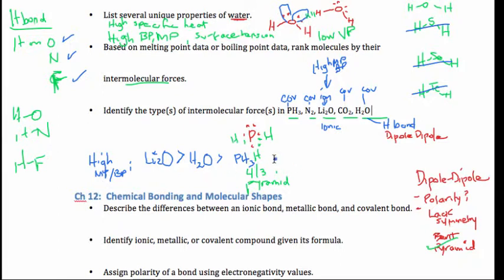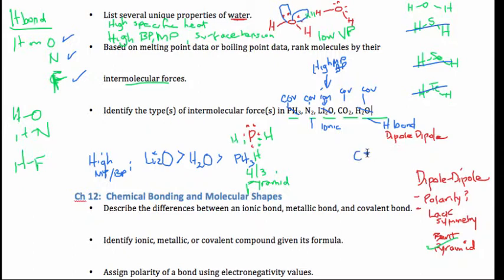boiling point list. Okay, N2 is not going to lack symmetry because it's identical. It's 2 nitrogens. They're actually triple bonded with each other. That has no polarity. And then we've already used this guy. We've used this guy. We've used this one. CO2 is a little bit tricky because we see it as polar bonds.